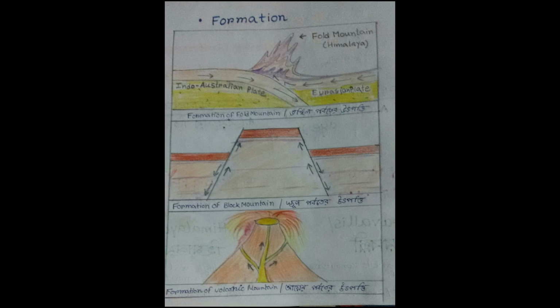What are converging plates? When two plates are closing together or coming towards each other, they are called converging plates. Converging plates may be one continental and one oceanic plate, or two continental plates.